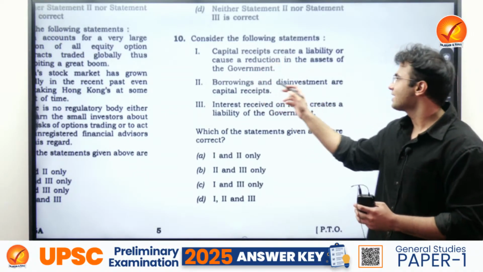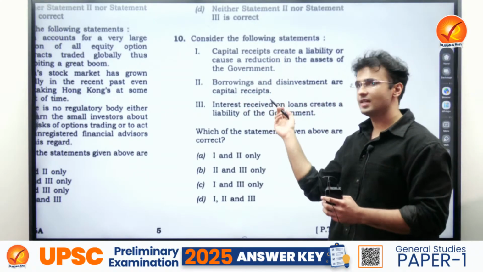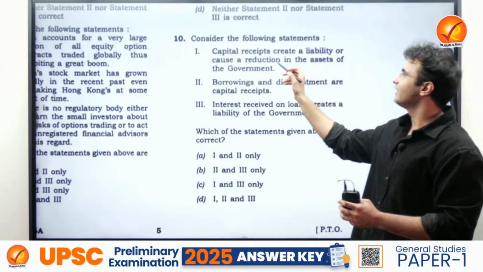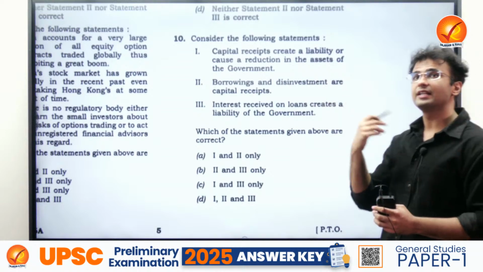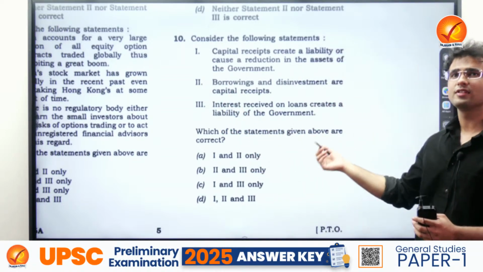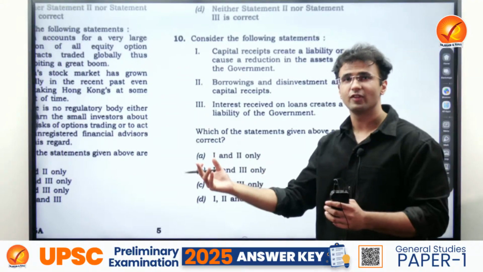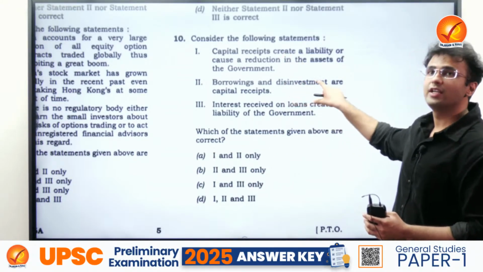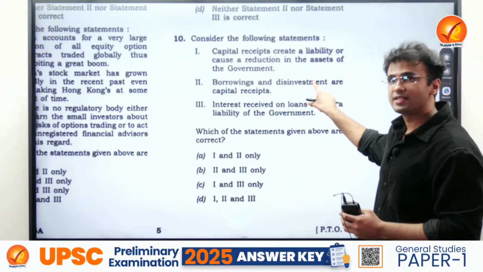And the borrowings and the investments are capital receipts, because this investment will cause a reduction in the assets and borrowing will create a liability. So both will be part of the capital receipts, and interest received on loans will not create a liability per se. They will be part of the revenue, right? So that is why the answer would be 1 and 2. And this is directly picked up from NCERT.